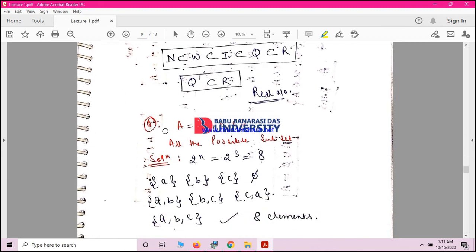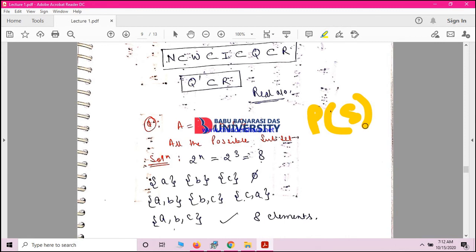So I have just told you that we will be solving certain questions on power set. What is the definition of power set? The simple definition of power set is the set of all the possible subsets of a set. It means if S is any set, then the family of all the subsets of S is called the power set of S. The power set of S is denoted by P(S), like this. This is the representation of power set.